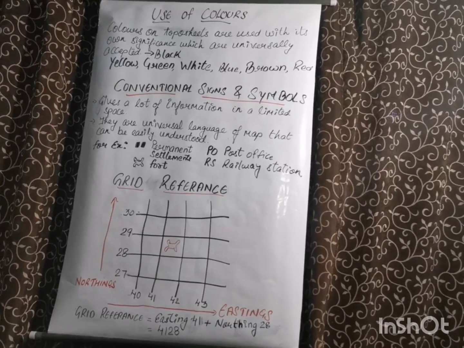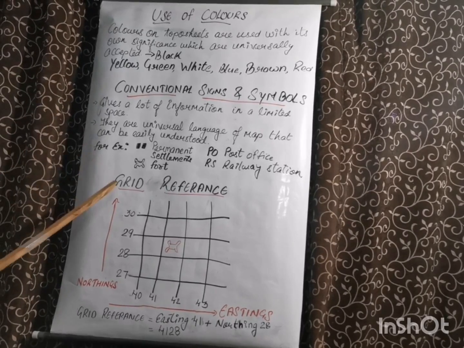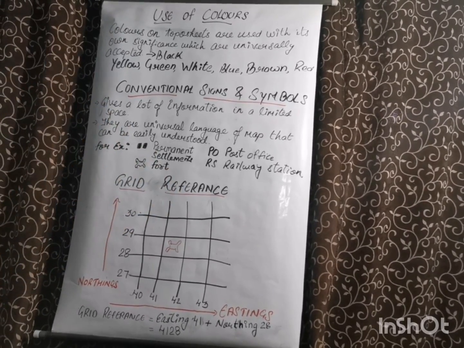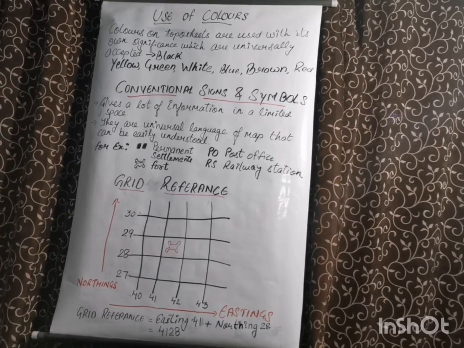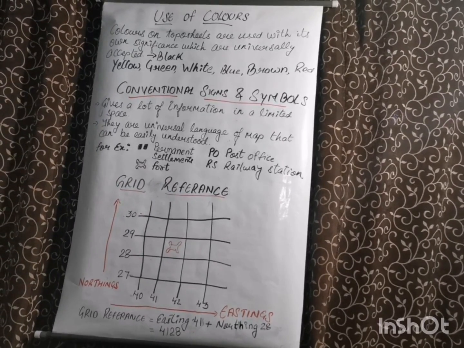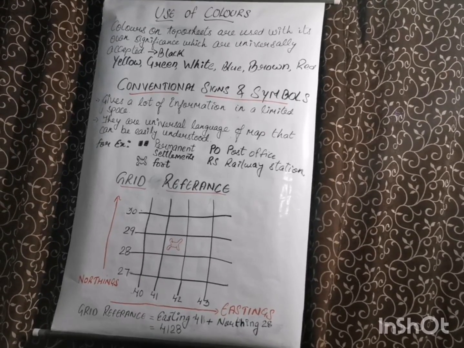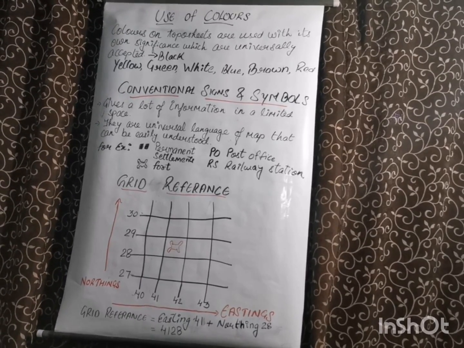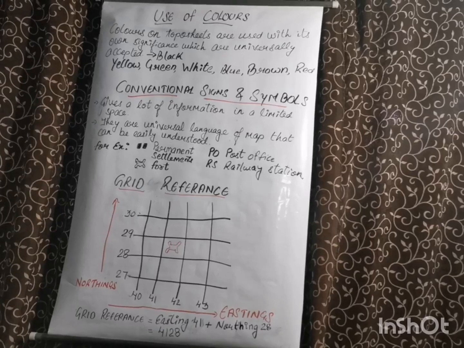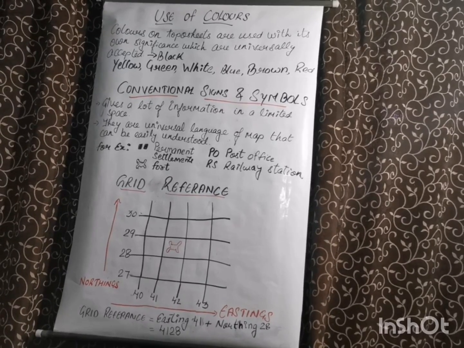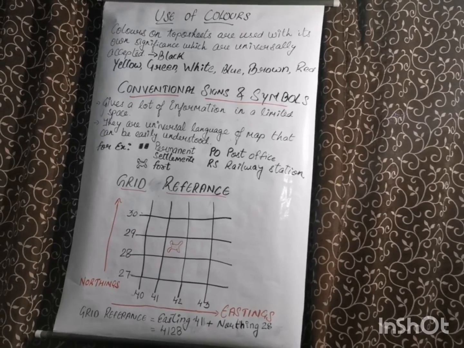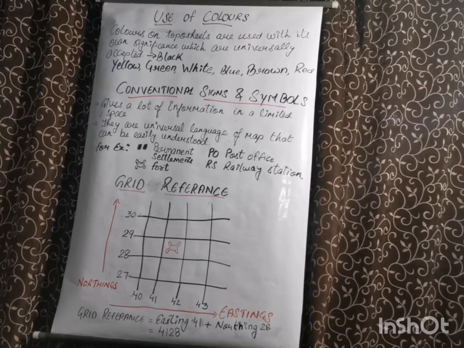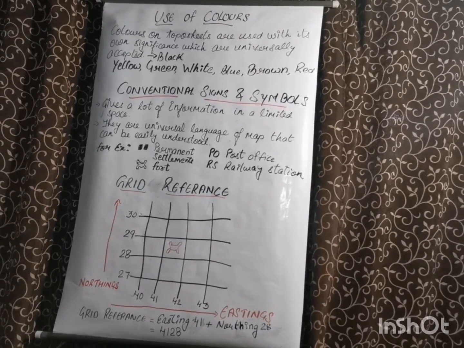Now study about grid reference. What is this grid reference? In very common language, a grid is a net of lines that form cells, like you have seen in graph paper. To locate a man-made or natural feature or conventional sign or symbol on the topo sheet, we use grid reference.